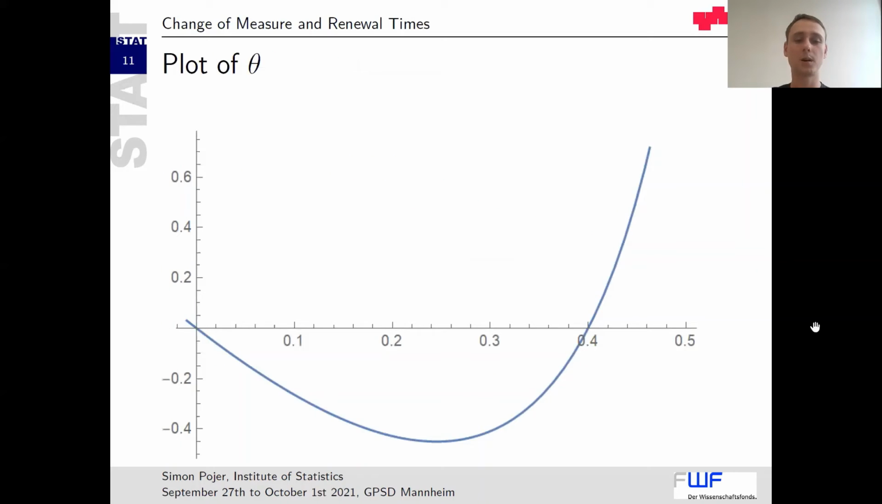This is a typical plot of such a function theta. As we can see here, it has one root at 0, and in this case, a second root at 0.4, and this would be our adjustment coefficient. This would be the right choice.